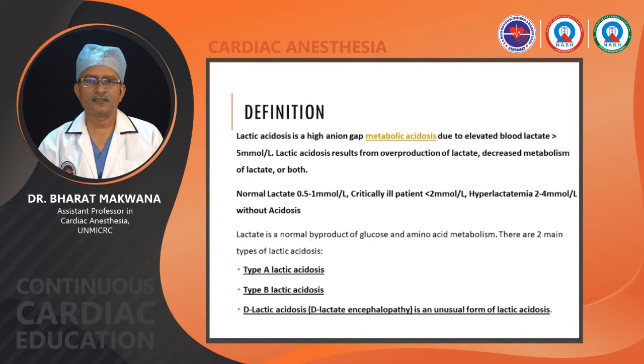Then carbohydrate is metabolized by bacteria and that produces D-lactic acid. That is not the normal human physiological lactic acid. We will go into detail afterward.